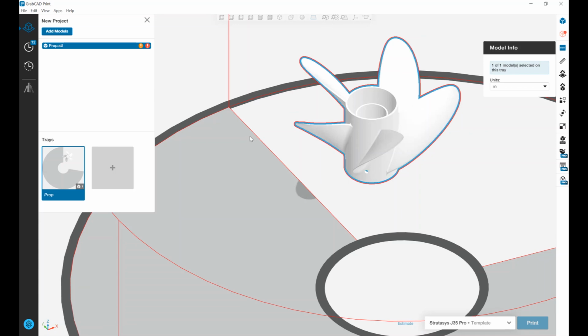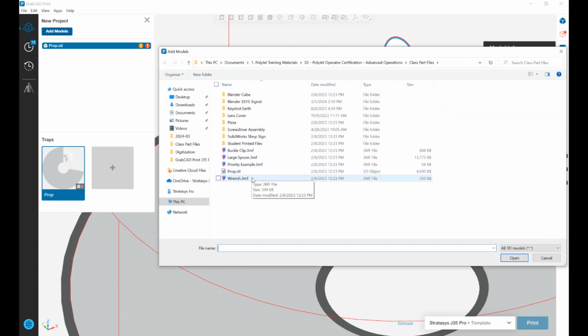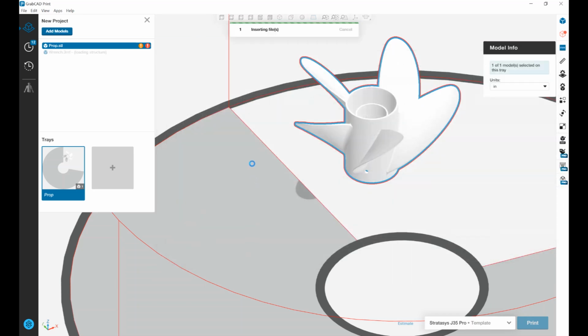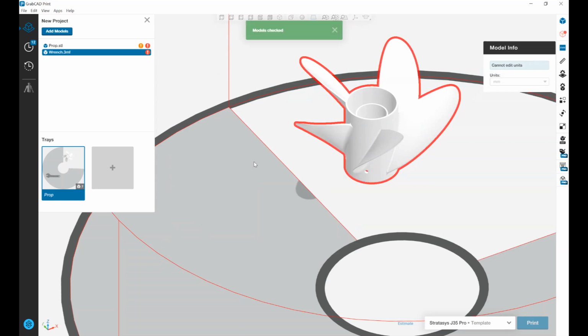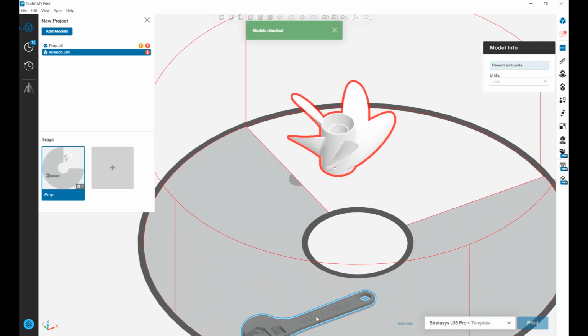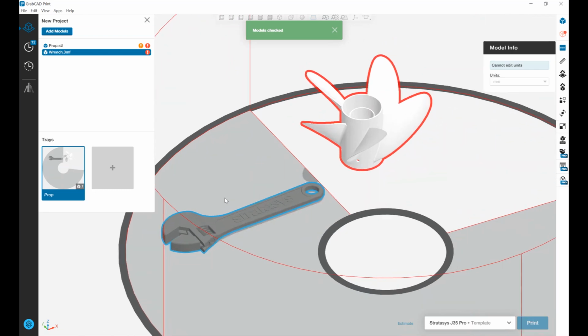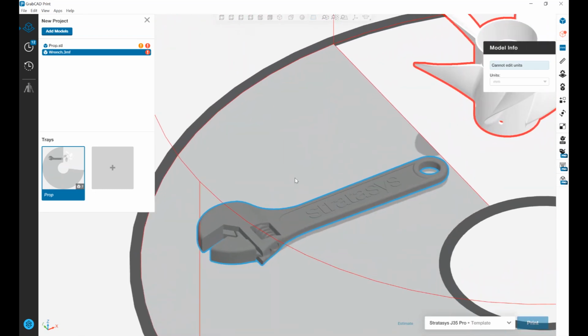Now let's bring in a 3MF file, this wrench. There it is. 3MF files do contain unit information, so if I were to try and use the same Model Info tool, it will not let me override the import units. I can still scale the model.